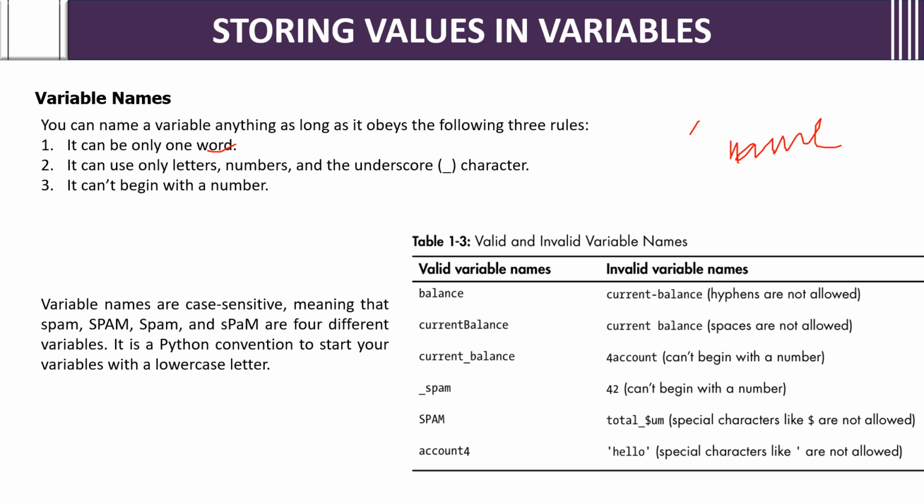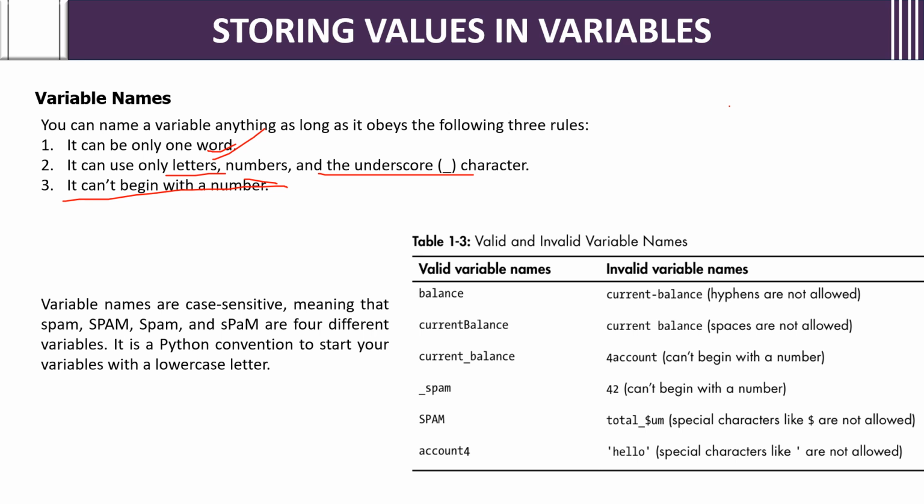The variable should be only one word. It can use only letters, numbers and the underscore, no other special characters. It can't begin with a number. Like it can't begin with 9A. A9 you can write as a variable, but 9A you can't write. So initially it can start with letters, and no special characters, only underscore can be used.